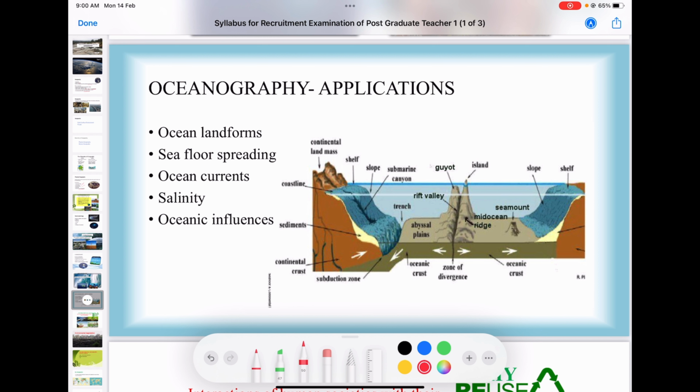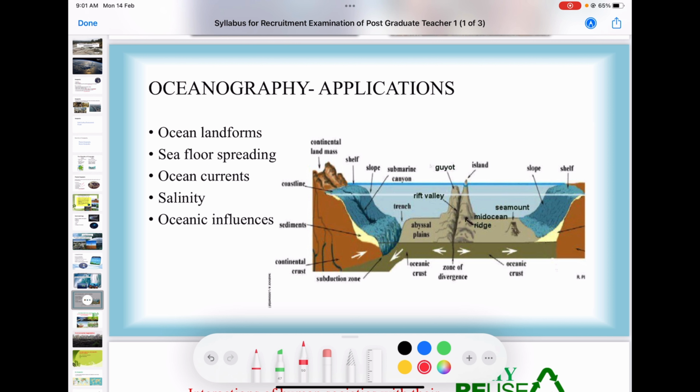oceanography studies the ocean landforms, sea floor spreading, ocean currents and movements. Not only currents, you want to study the waves, the tides and the influencing factors, how currents influence the climate of regions, how the presence of oceans or seas influences the climate of that particular region. Then the salinity of the region. Everything comes under the scope of oceanography.